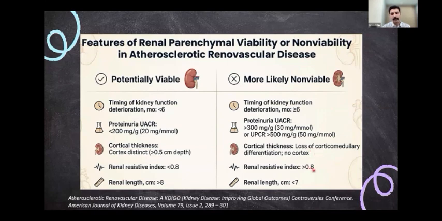And your RI, if it is more than 0.8, shows that your parenchyma is damaged, and the revascularization is unlikely to benefit your renal function. And if the renal length is less than 7 centimeters, that also shows that the parenchyma has been damaged. It's unlikely that the kidney will benefit from a revascularization procedure.